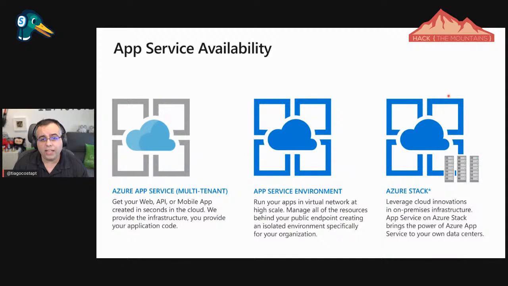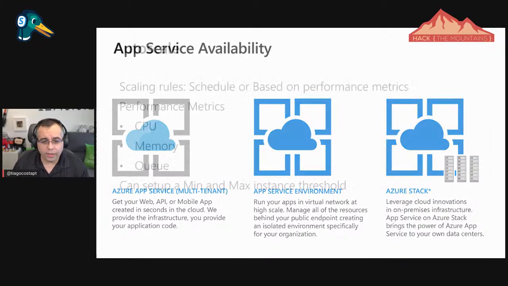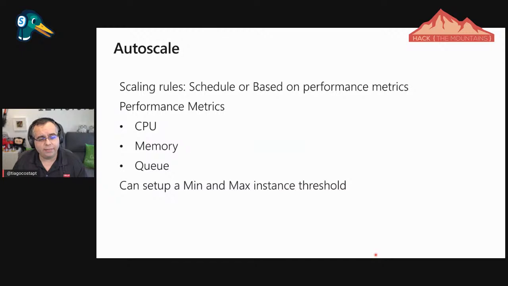And then the last one is running this on Azure Stack. Azure Stack Hub is, in a very short way, a way to run Azure on-prem, so in your data center. And this is also one of the services that is available there. And I can do auto scaling on this.